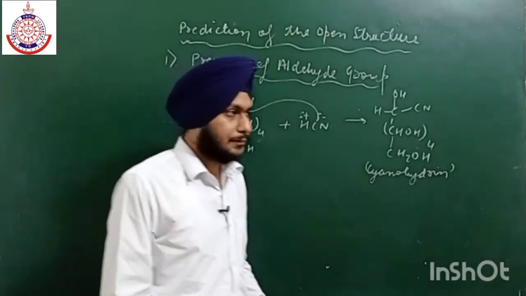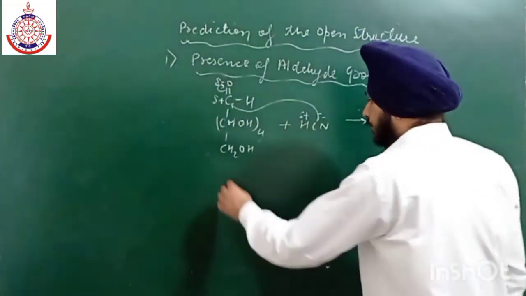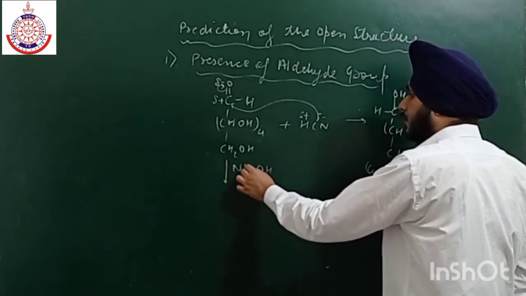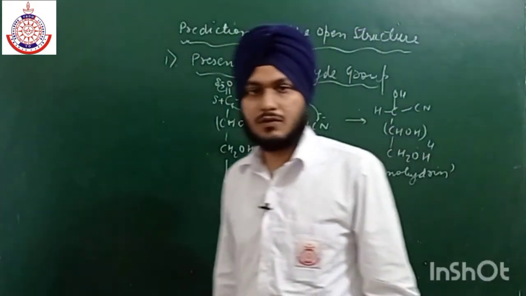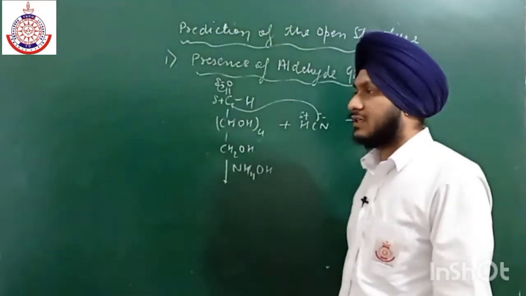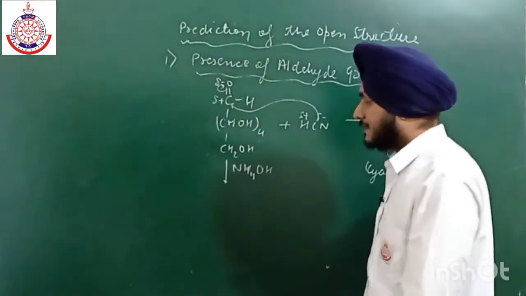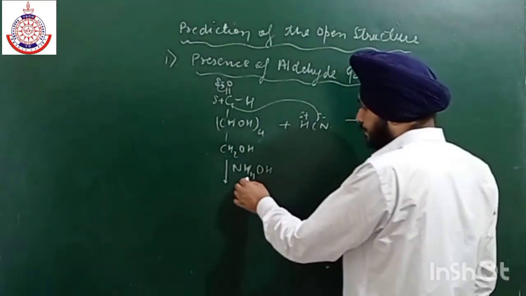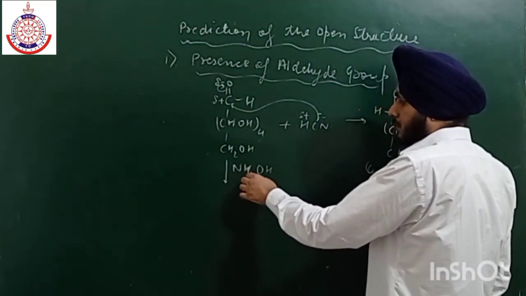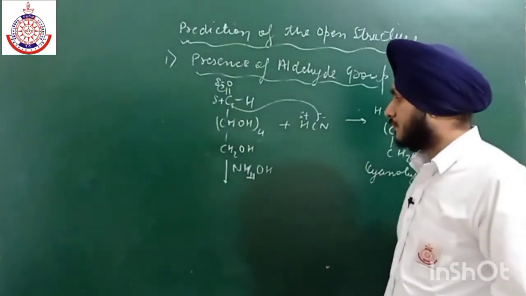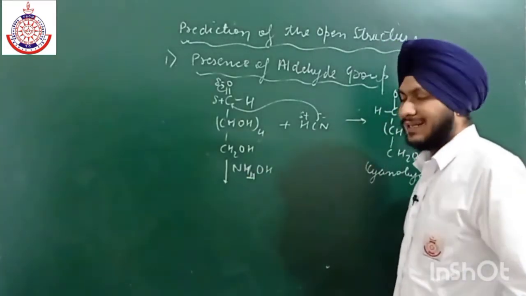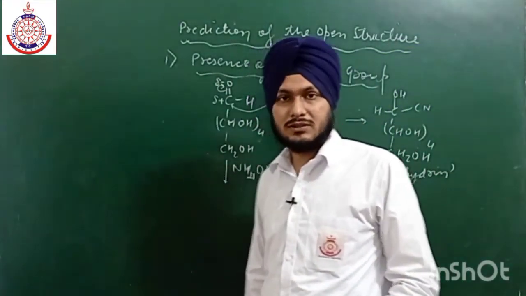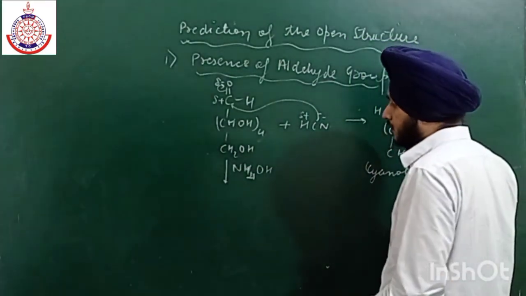Similarly, if we react with hydroxylamine, we know that this reaction is a nucleophilic addition reaction followed by the elimination of water, which leads to the formation of oxime. This reaction takes place at a pH range of, I think, 3.5 to 4.5. From NH2OH, the H2 group will leave and this oxygen will leave, which leads to the formation of oxime.